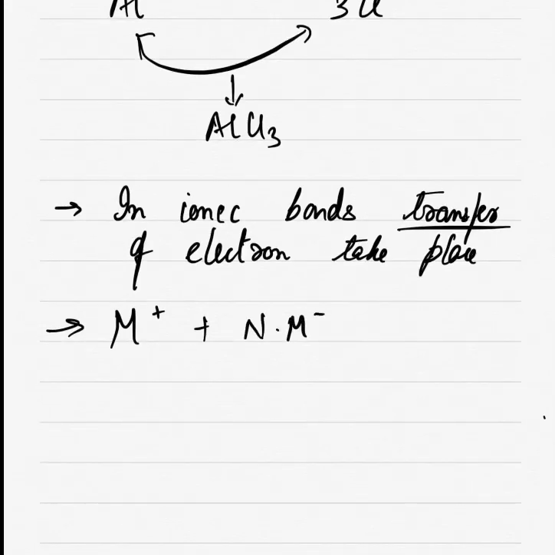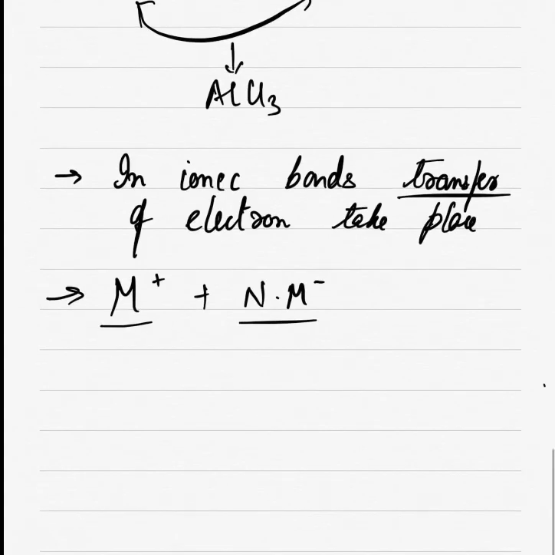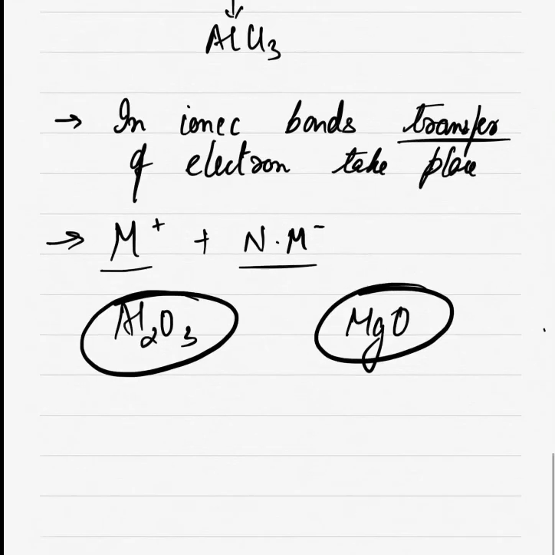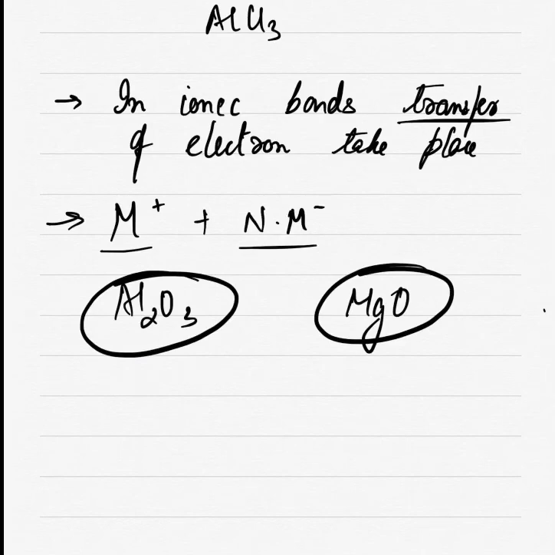And how will we identify this? By seeing this quality, a metal with a non-metal, like Al2O3. Aluminium is a metal, oxygen is a non-metal, so this is an ionic compound. MgO, magnesium and oxygen. Magnesium is a metal, oxygen is a non-metal, so this is an ionic compound.